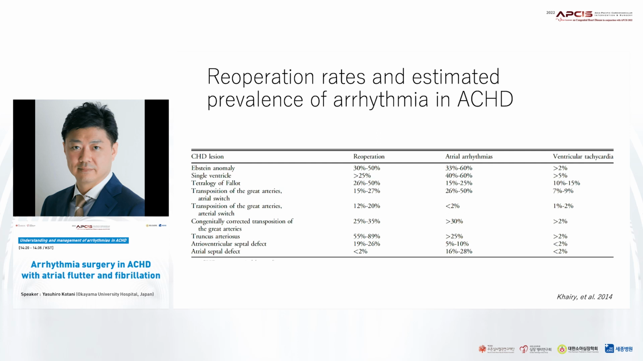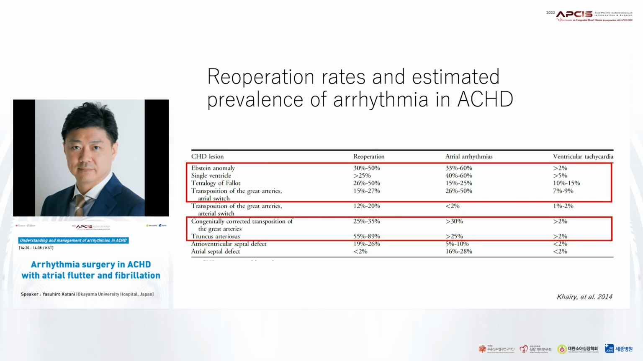This slide shows the reoperation rates and estimated prevalence of arrhythmia in adult congenital heart disease. As you can imagine, Ebstein, single ventricle, tetralogy of Fallot, atrial switch for the transposition of great arteries, congenitally corrected transposition, and truncus arteriosus carry a high risk for atrial arrhythmia, ranging from 15 to 60%. But this is quite reasonable considering the fact that these conditions require considerable numbers of reoperation for residual lesions.